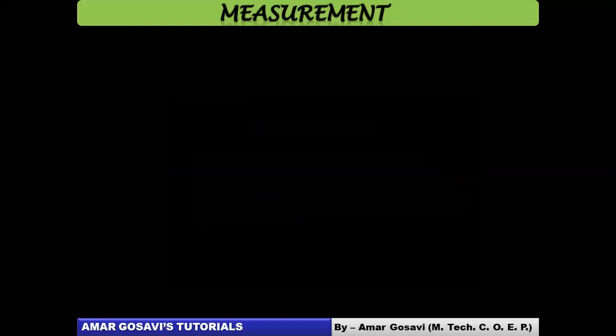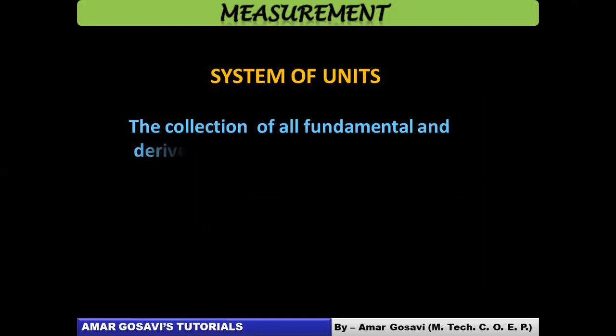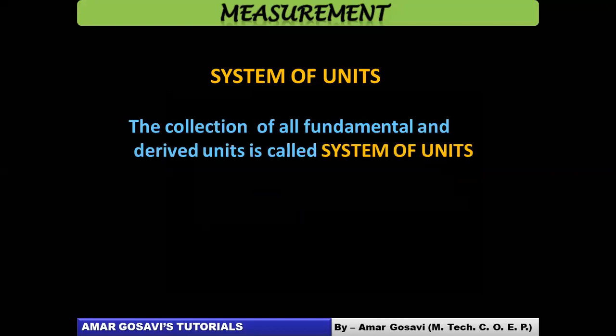So let's talk about different types of systems which existed or which still exist. How do we define system of units? It's the collection of all fundamental and derived units. Yesterday itself we have seen what all are fundamental quantities and what are derived quantities.